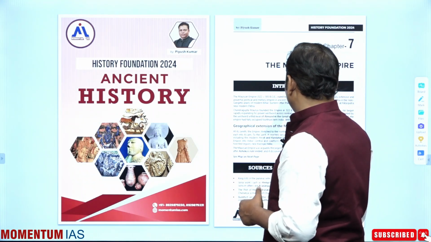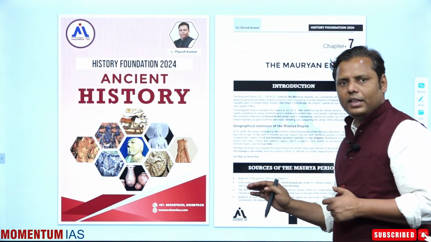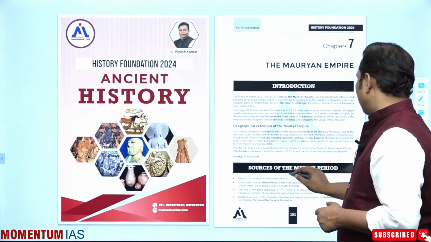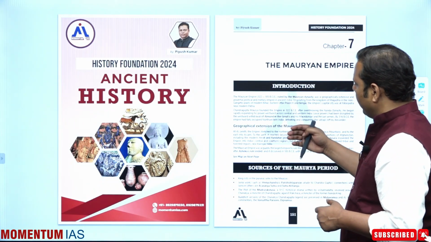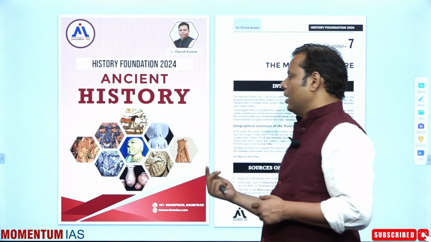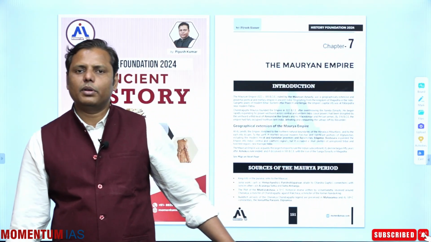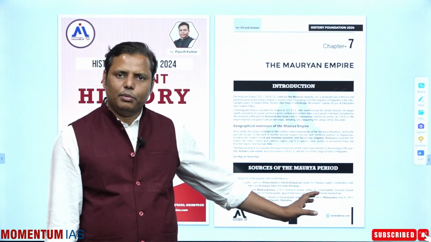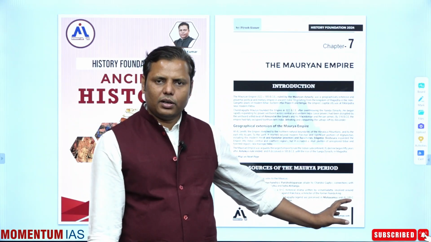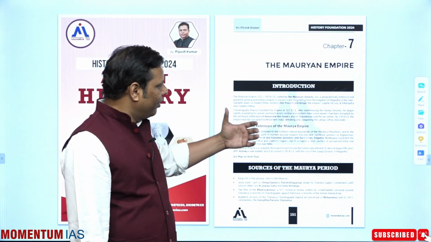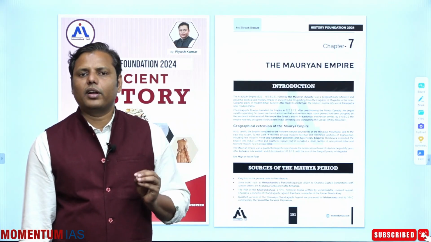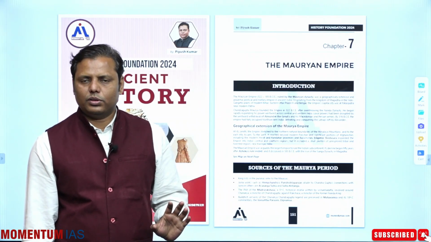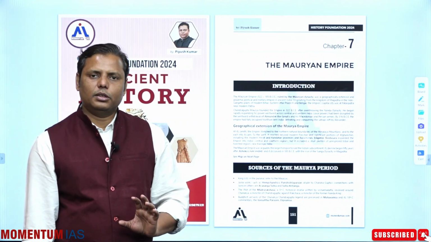Because if you go through my notes, I have covered everything categorically, such as the sources of the Mauryan Empire. All the possible sources are there, and since Arthashastra and Indica are more important, I have included them beautifully here, so you can cover things from here also. If you merge these two sources, I think most of your requirements will be fulfilled. So cover the Mauryan Empire from this particular part, right?